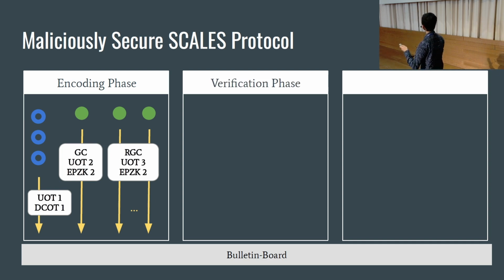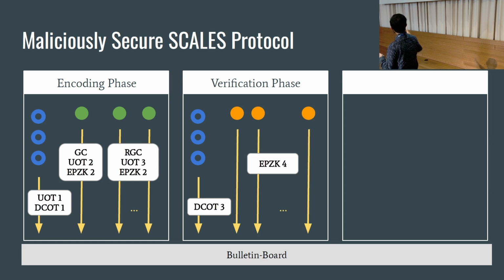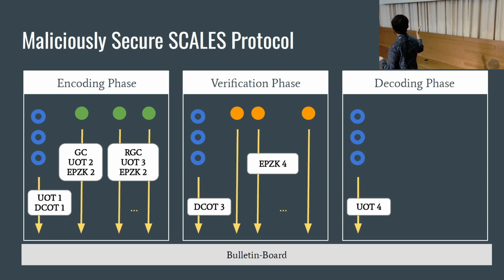Now you have the verification phase. Here, the clients come up and post what is required to complete the zero knowledge. Then, one by one, a bunch of servers come up. They check all the proofs of everybody in the encoding phase and post either accept or reject. And if everybody accepts, then in the decoding phase, the clients come up and post the labels to evaluate the last garbling.